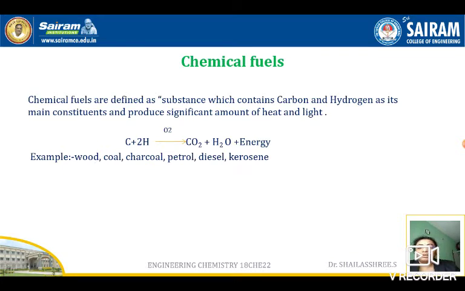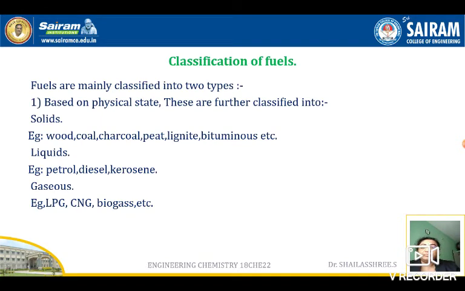All these come under fossil fuels. So a fuel is a carbonaceous substance, containing carbon and hydrogen as main constituents, which gives out a large amount of heat and light energy when burnt with excess air or oxygen.